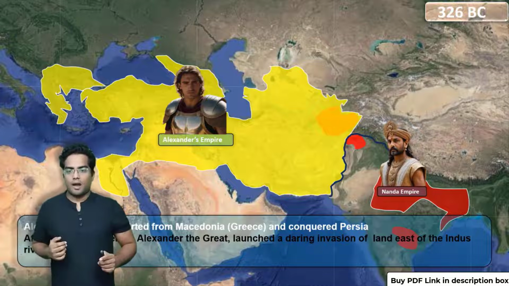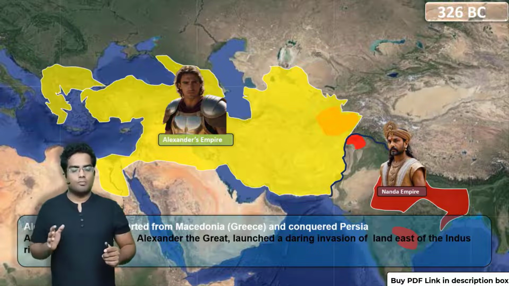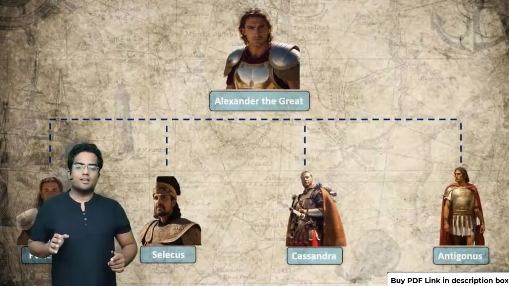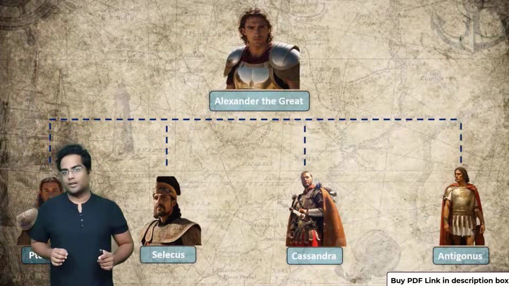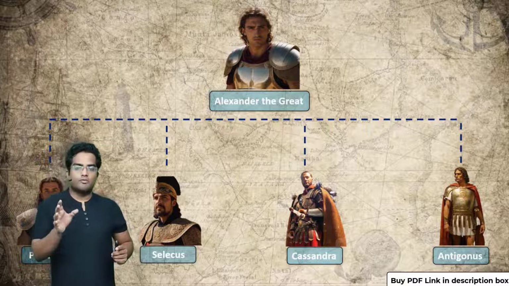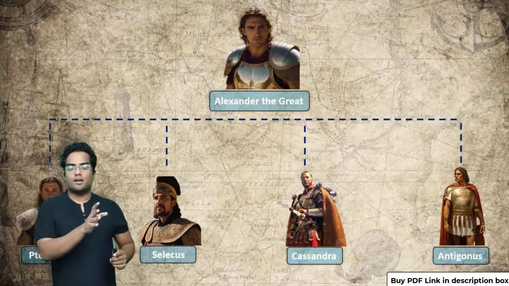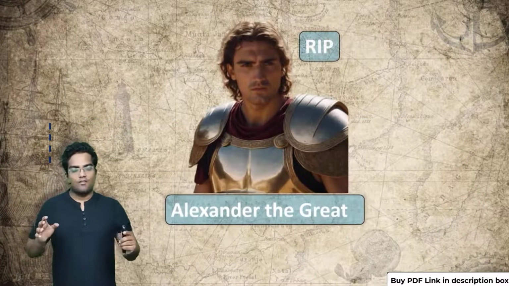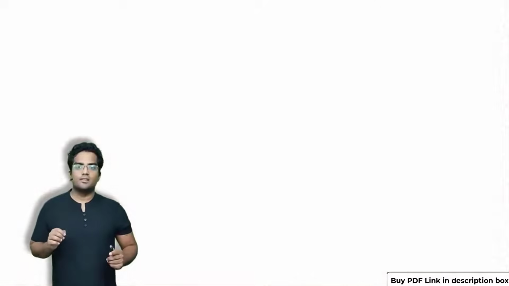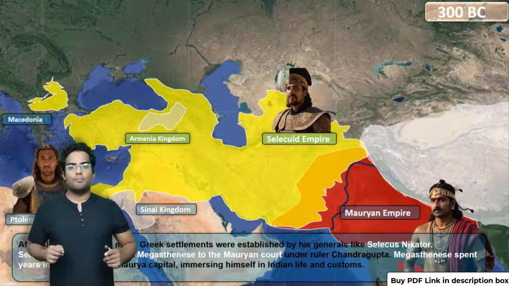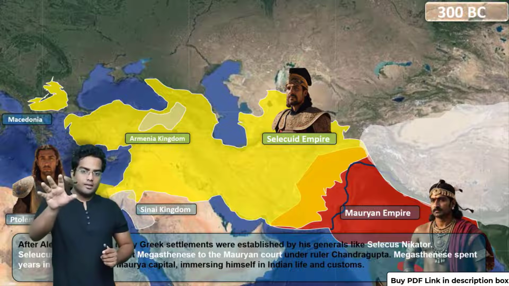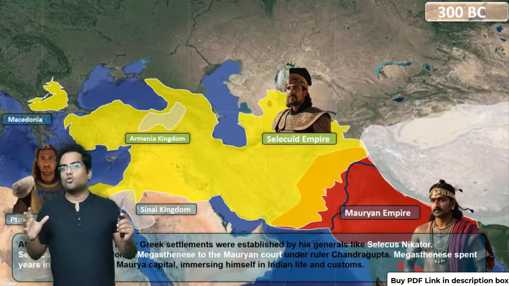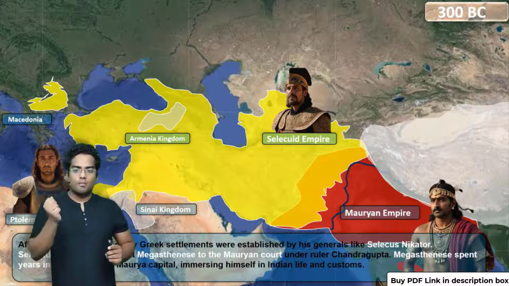While retreating, he stayed in parts of Persia, Babylon exactly, and he died. Alexander the Great had a lot of very capable generals under him. Some of these generals were Ptolemy, Seleucus, Cassander, and Antiochus. After Alexander the Great died, his generals pretty much quarreled over his empire. This is Alexander the Great's empire in yellow, and parts of his empire are ruled by several of his generals like Ptolemy and Seleucus.